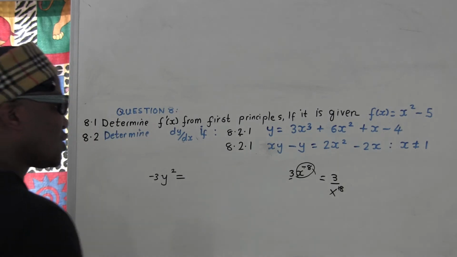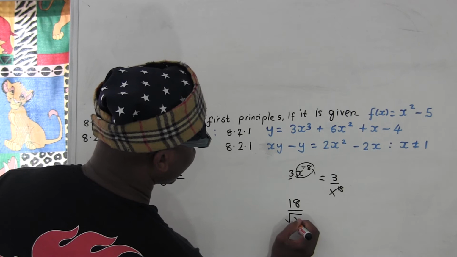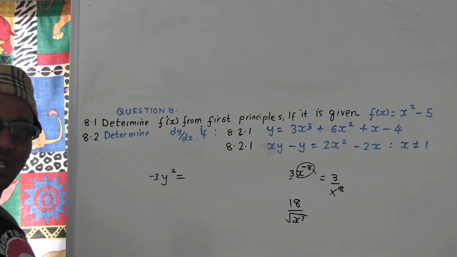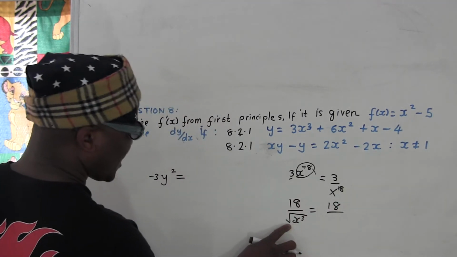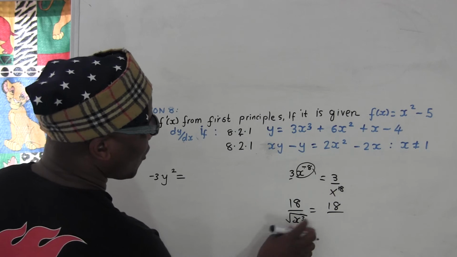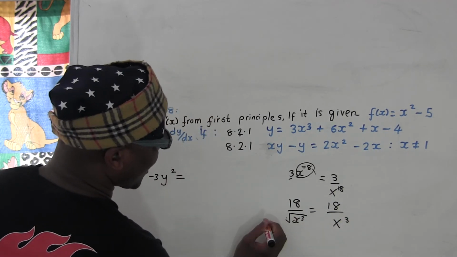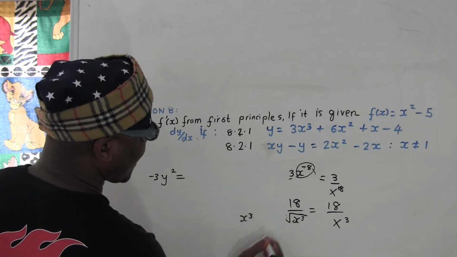If somebody gives me 18 over, and I want to reciprocate, you cannot reciprocate when it has a root. It must be in power. So first and foremost, I'm going to remove this. If this is x to the 3, remember this is like a square, because it's like x to the power 3, but a number here means a root.